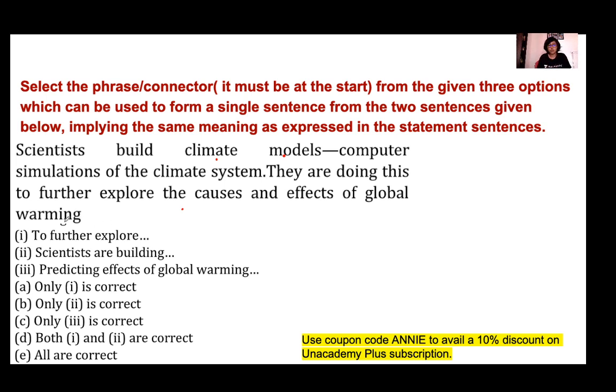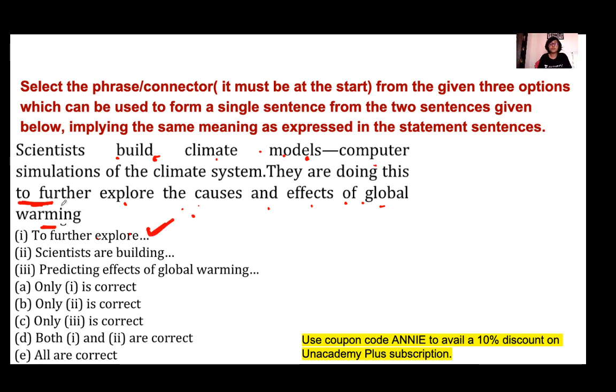Okay. So if you want to start the sentence with option 1, part 1, then from "to further explore" it reads: to further explore the causes and effects of global warming, scientists build climate models, computer simulations of the climate system. Yes, with one you can start the sentence. Okay.